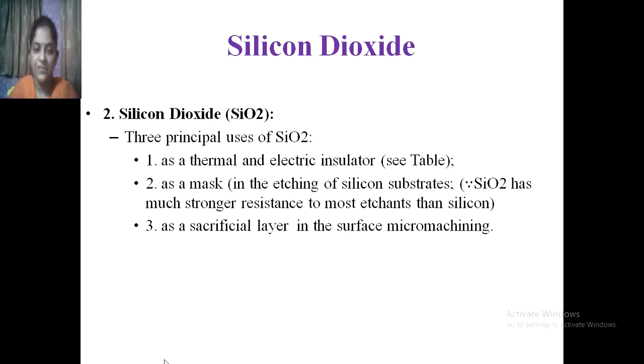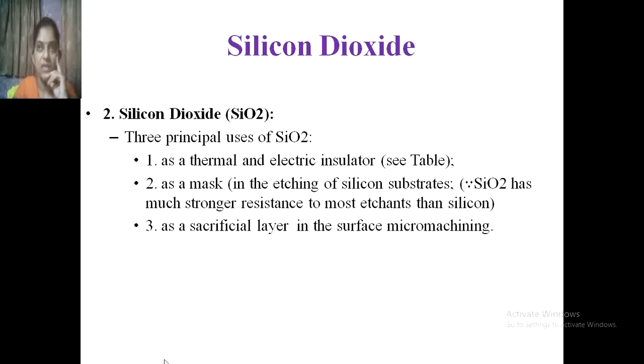Then as a mask. In the etching of a silicon substrate, SiO2 has much stronger resistance to most etchants than silicon. So at that time it will work as a mask for the substrate. Then the third use is as a sacrificial layer in surface micromachining.